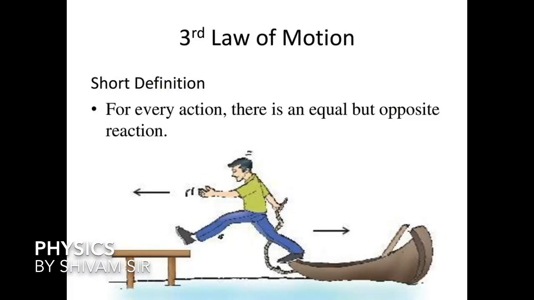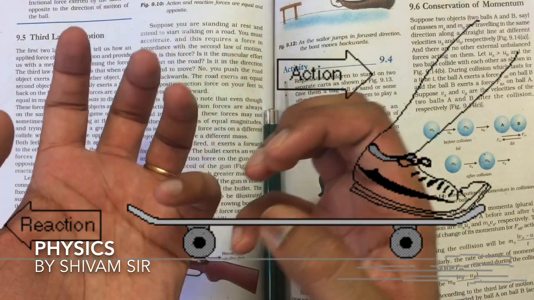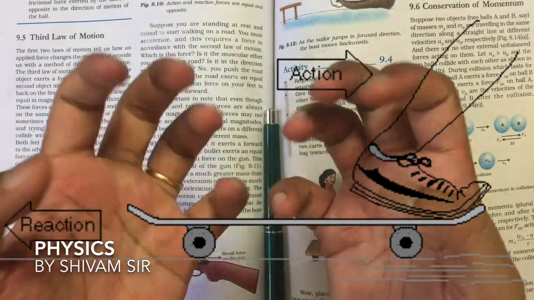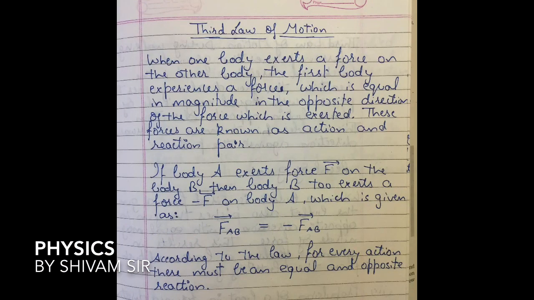When a body exerts a force on another body, the first body experiences a force which is equal in magnitude and opposite in direction to the force which is exerted. These forces are known as an action and reaction pair. So if body A exerts some force F on body B, body B will also exert the same equivalent force F on body A, but in the opposite direction. So we can say F of AB is equal to minus F of BA.